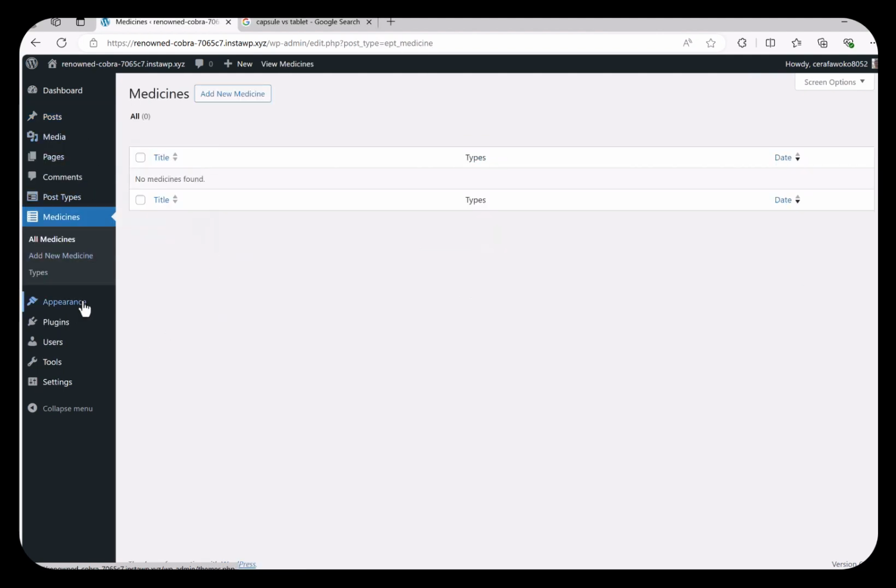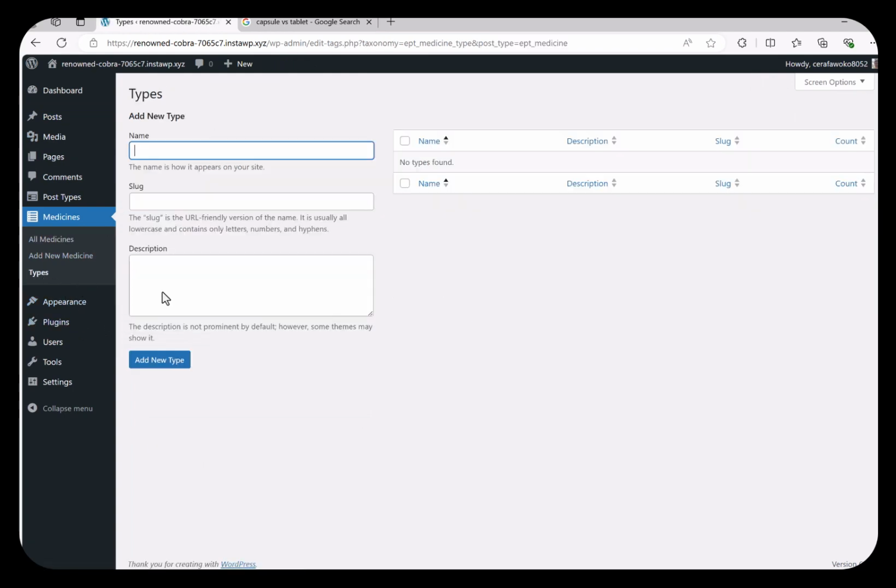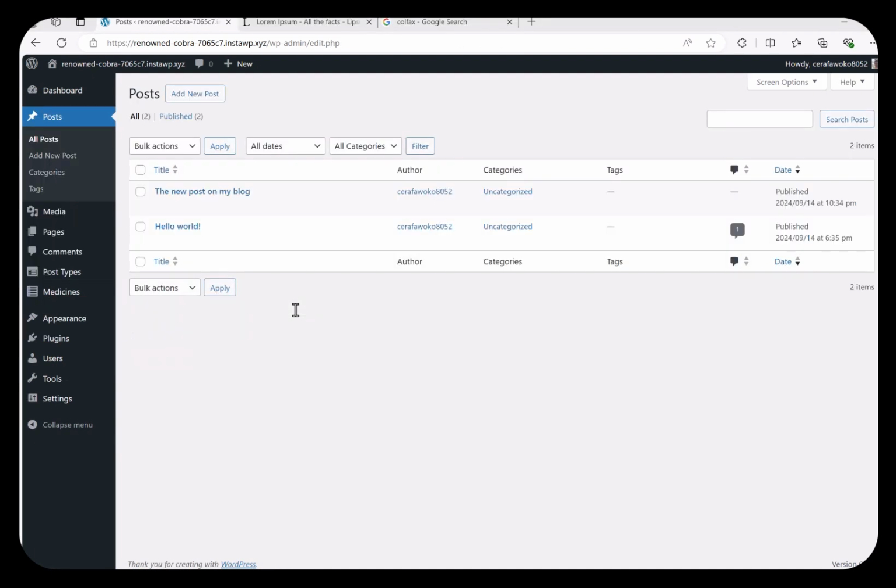So for my medicines, I have added a types taxonomy, which I can use to define if they are tablets or drops or capsules. There is one more piece of information that we can add to our post types, and that is metafields. Actually, we can add metafields to almost anything in WordPress, and metafields are basically extra information that we can add.